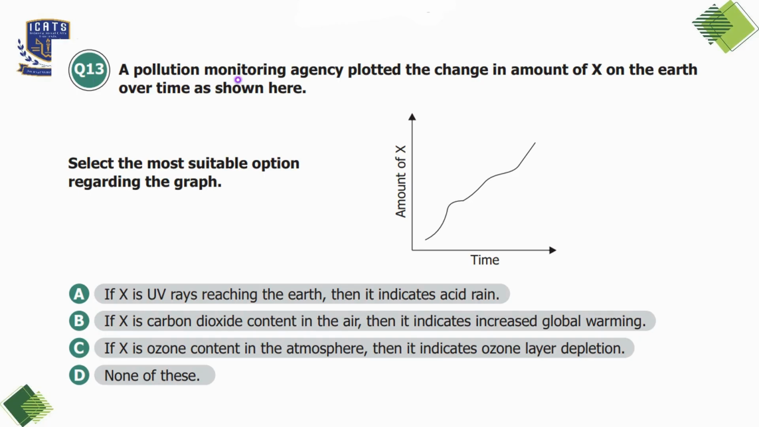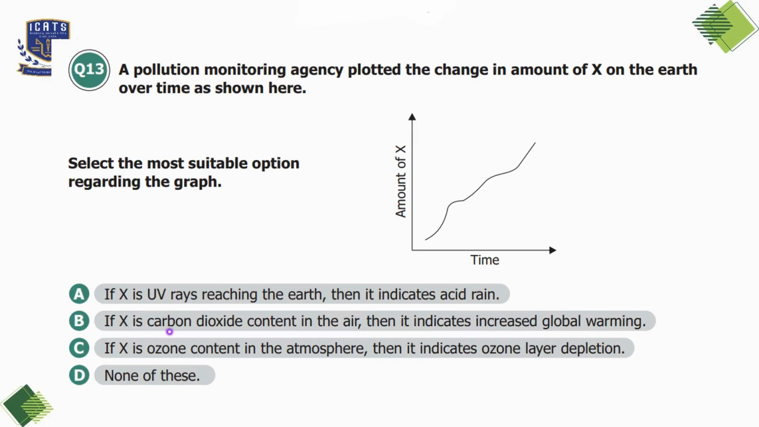Question number 13. A pollution monitoring agency plotted the change in amount of X on the earth over time as shown here. Select the most suitable option regarding this graph. Option A is if X is UV rays reaching the earth, then it indicates acid rain. Acid rain is caused by pollution like sulfur dioxide and nitrogen oxides, not UV rays. So UV rays are related to the ozone layer, not acid rain. So option A is incorrect.